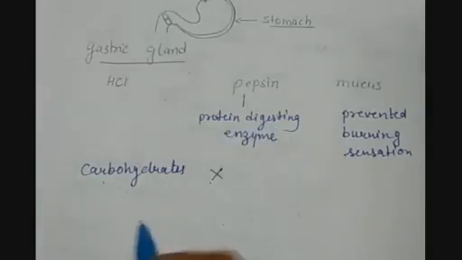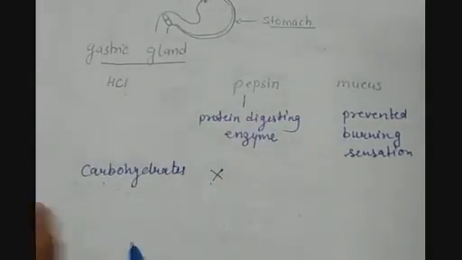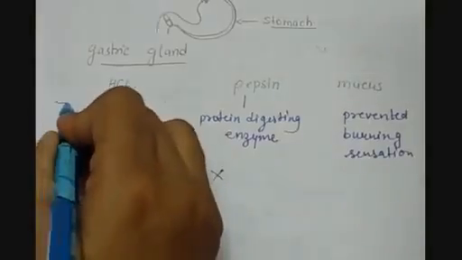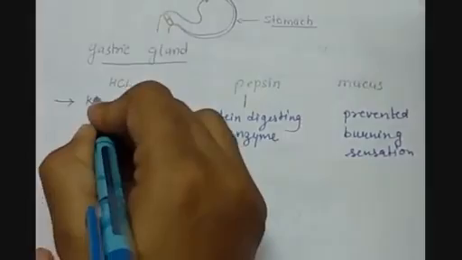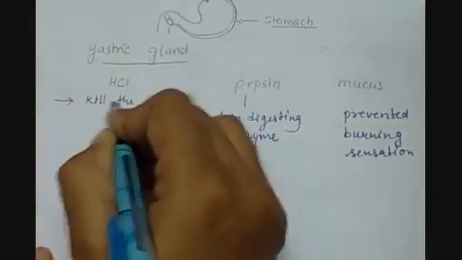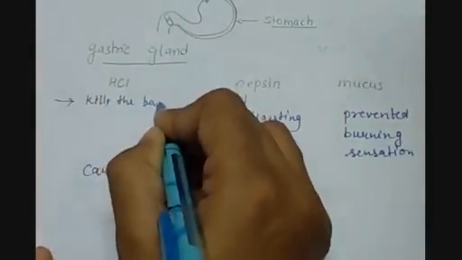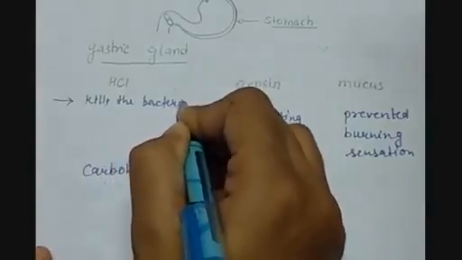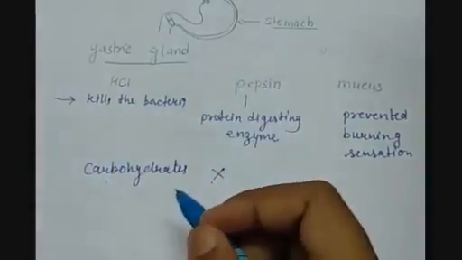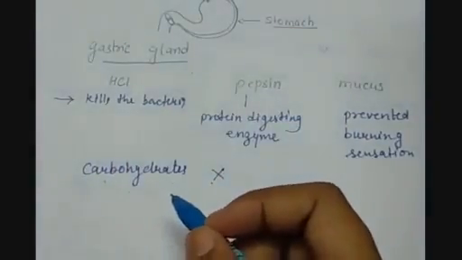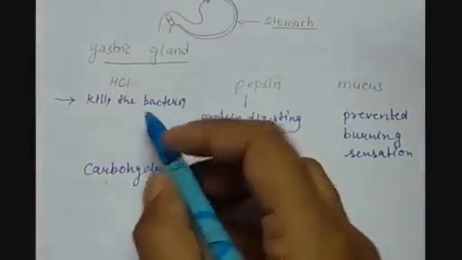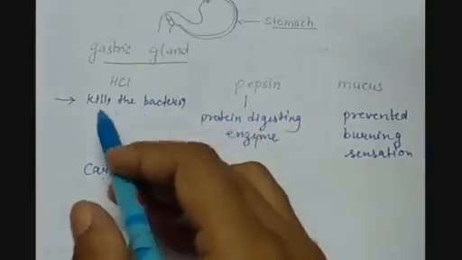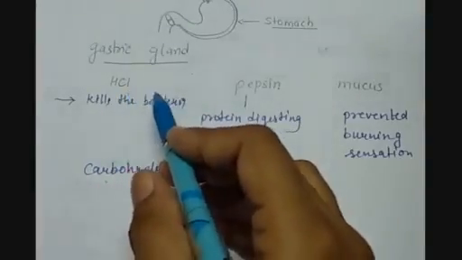Now, what is the function of hydrochloric acid then? The first function of hydrochloric acid is that it kills the bacteria present in the food, because many a times the food which we are eating might have many kinds of bacteria. So the bacteria is killed with the help of hydrochloric acid.